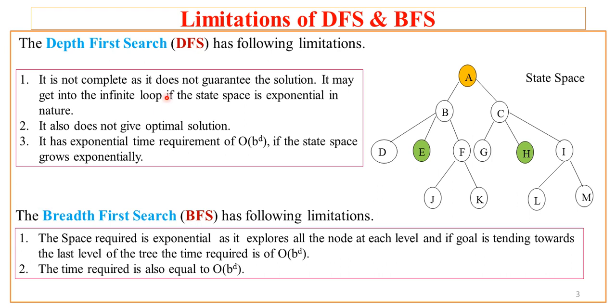It is not complete as it does not guarantee the solution. It may get into an infinite loop if the state space is exponential in nature. For example, for this given state space, let us focus here where I am pointing.